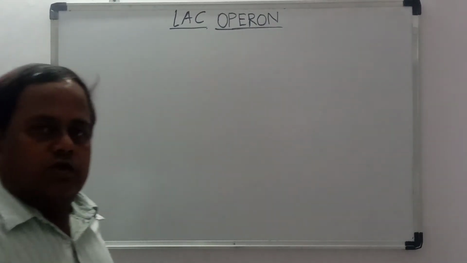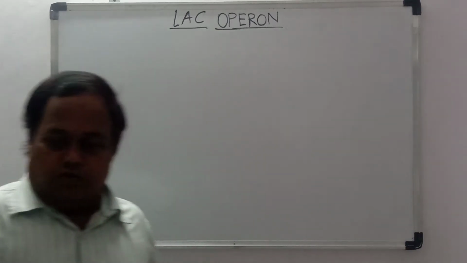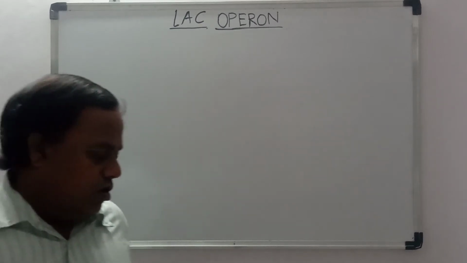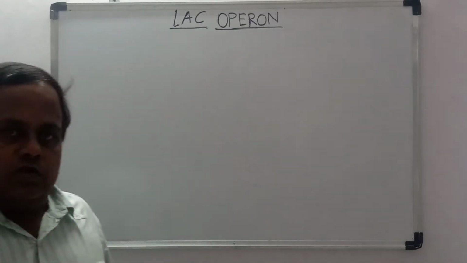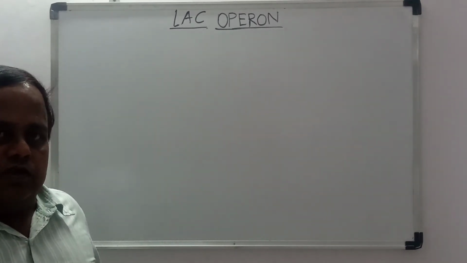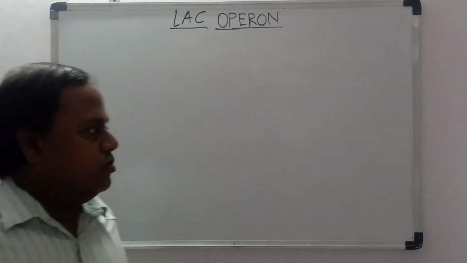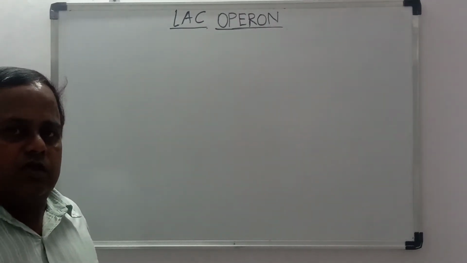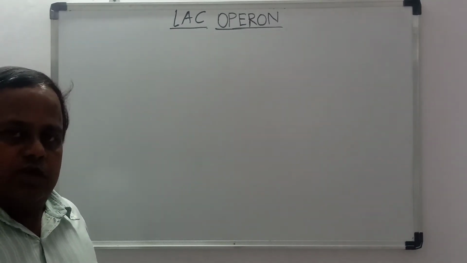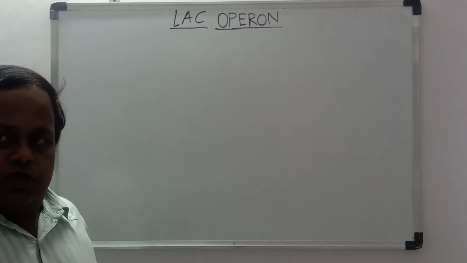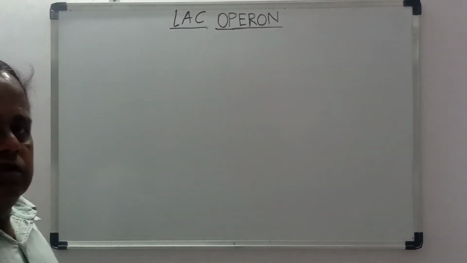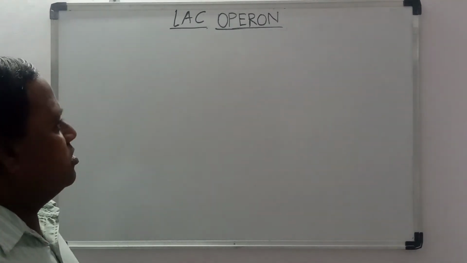Dear students, today let us study the regulation and expression of gene in lipogram. As you know, our body is made up of billions of cells, and in those cells, DNA is there. The DNA in all the cells is the same. So, how does a particular cell react at a specific time, and how does the gene get activated from a particular organ of the body to do a specific job? So how does this regulation and expression take place?